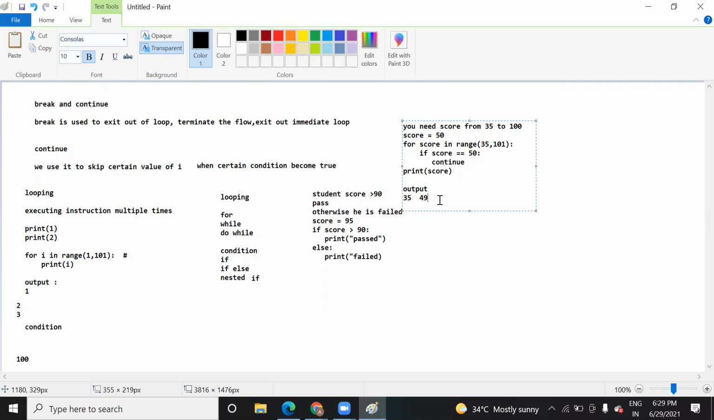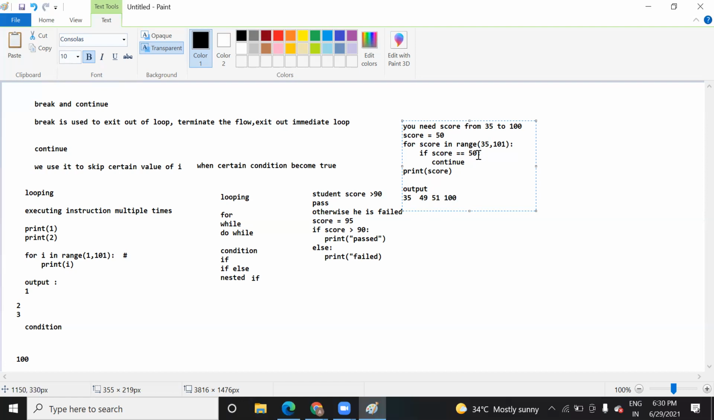Do you understand what I said? Are you clear about it? Right, so if the score value is 50, the program will skip that particular score value, and it is going to continue. Suppose 35 to 49, and then next it will print 51 to 100. It will only skip 50.